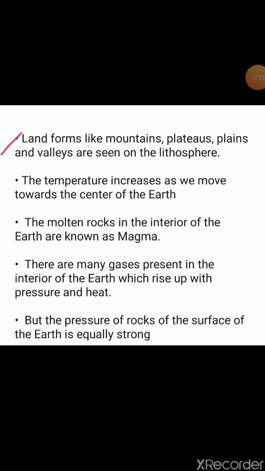Next, landforms like mountains, plateaus, plains, and valleys are seen on the lithosphere. Landforms like mountains, we know it. Plateau, I have told you, is a land area which is higher than the mainland area, and that is said to be a plateau. Then plains and valleys.